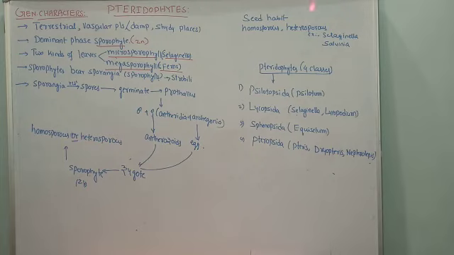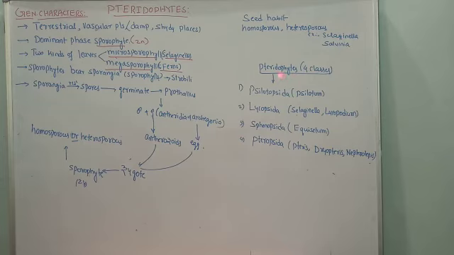Now here I wrote some examples. Homosporous, heterosporous. The heterosporous condition we come across in Selaginella and Salvinia. So this is all about the life cycle of pteridophytes.